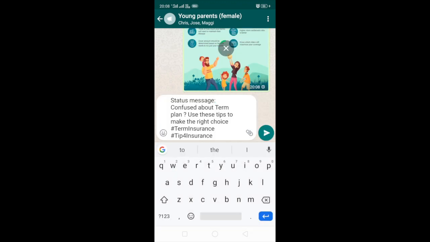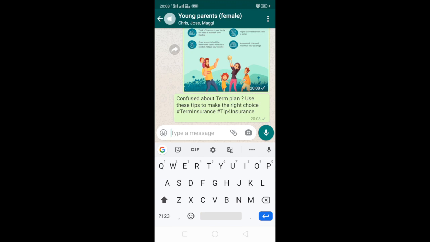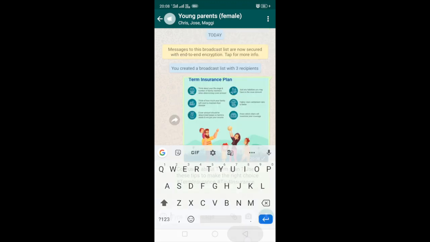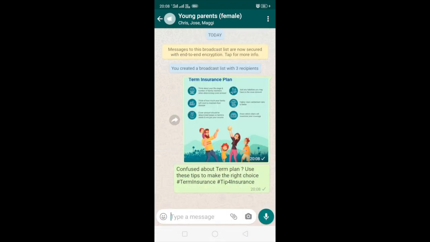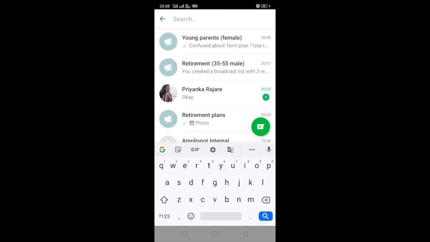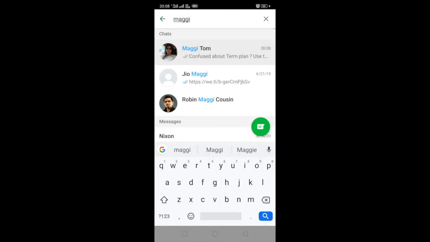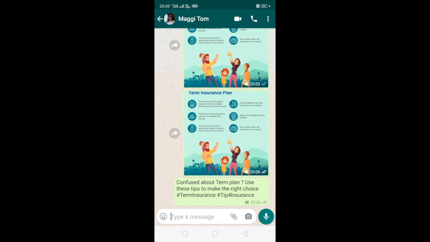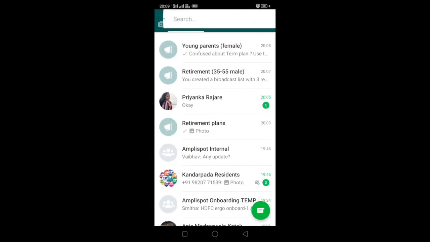and it is one on one. And I can also copy paste the status message. And once it goes out to them, it has gone one-on-one individually to them. Now I'll show you what I mean by that. Now say for example I search for Maggie. When I go to Maggie, can you see this? The content has gone to her one-on-one.